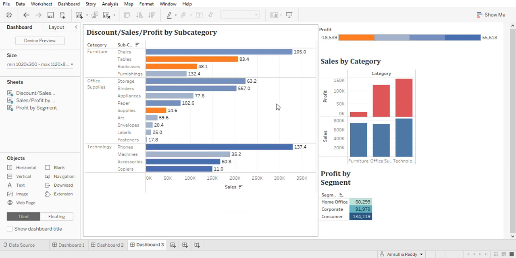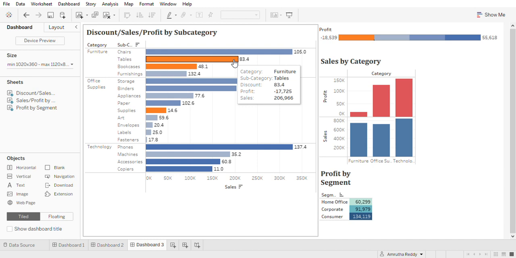Let us talk about discount here. We see that the highest discount offered is in the subcategory of binders, which belongs to the category of office supplies. And also the discount is high for phones, furnishings, chairs, storage and paper. Now we see that there is also a high discount on tables. This is also the subcategory with the highest loss incurred.